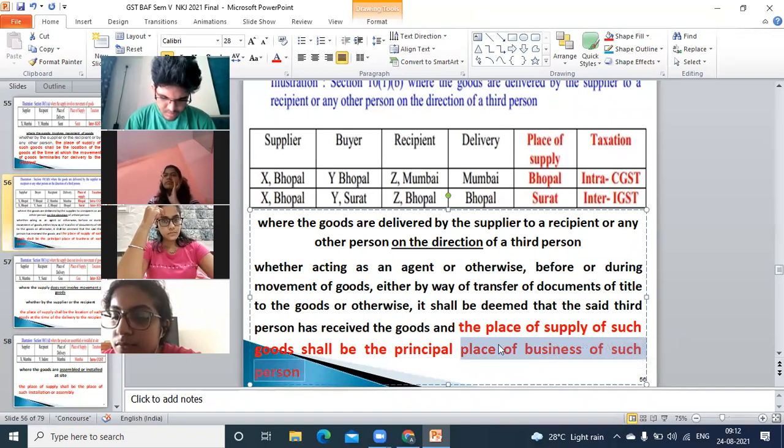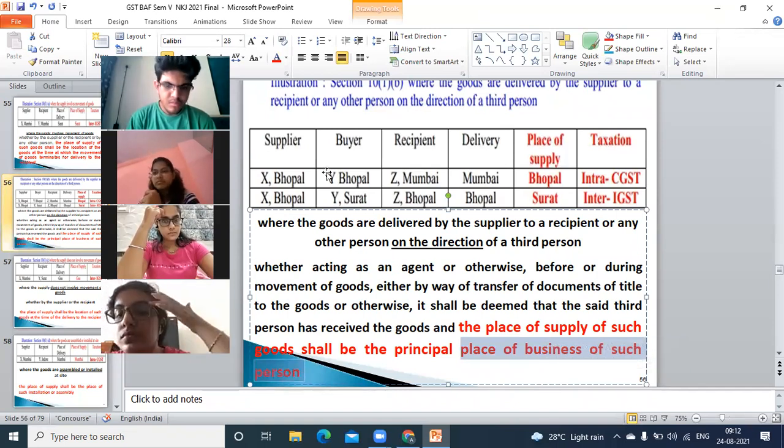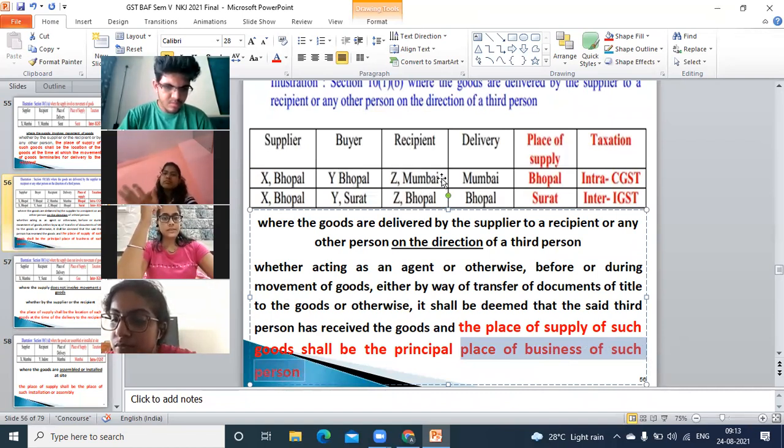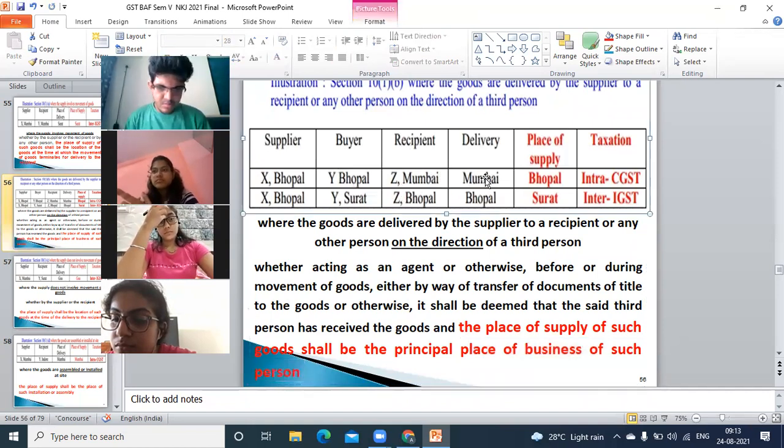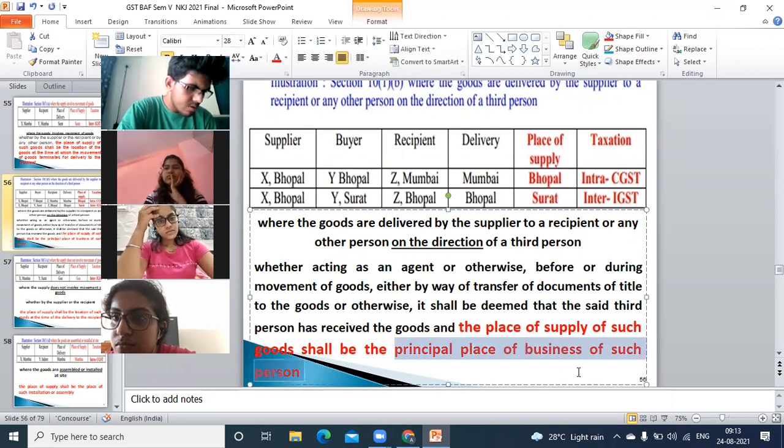Okay. Even though the buyer is there in Bhopal, but if the recipient is there in Mumbai, then the place of supply will be Mumbai. Okay, the place of supply will be Bhopal. I'm so sorry. The principal place of business of such person is Bhopal.